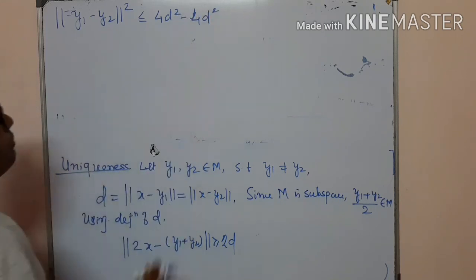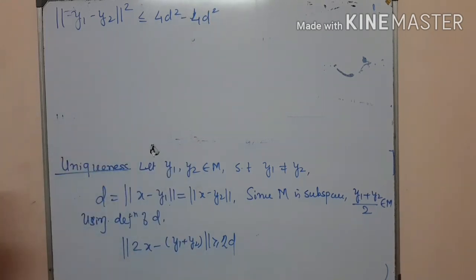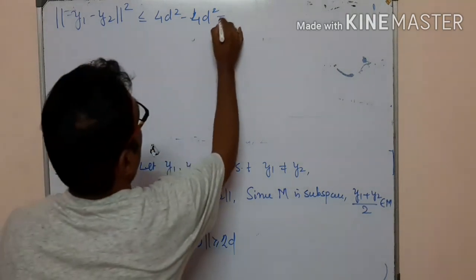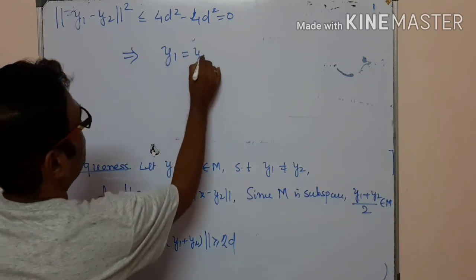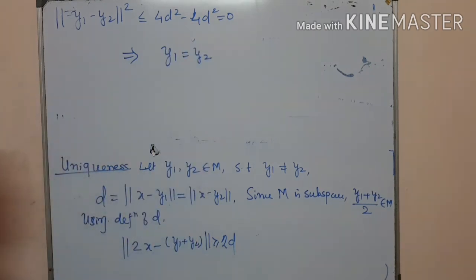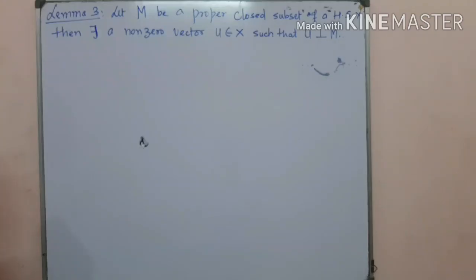We skip this proof because we already did this type of thing in the previous lemma, and this is equal to 0. Again, by the same argument, y1 becomes equal to y2. So uniqueness is proved in this lemma. So lemma 1 and lemma 2 are related. Now let us discuss lemma number 3.